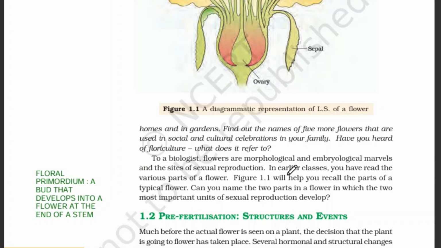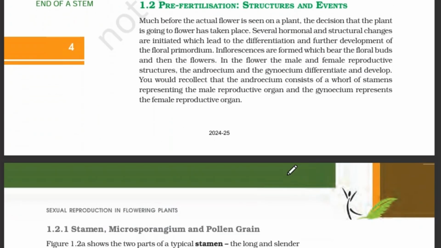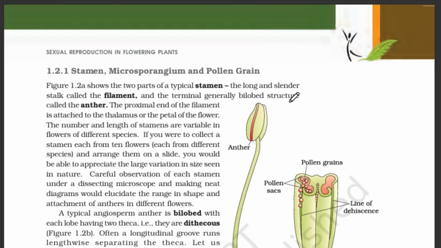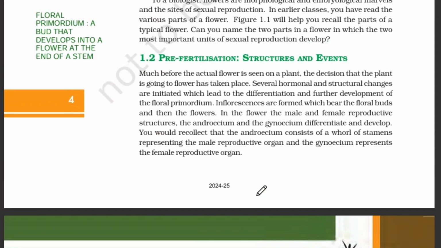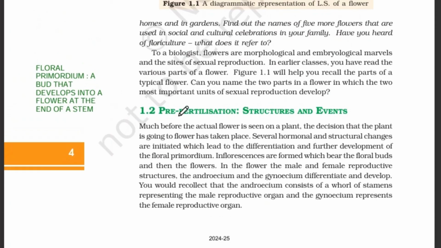They consider it very eagerly, and also these flowers are sites of sexual reproduction. And next, pre-fertilization structure and events. This little intro is not important, but starting this portion is our important portion.